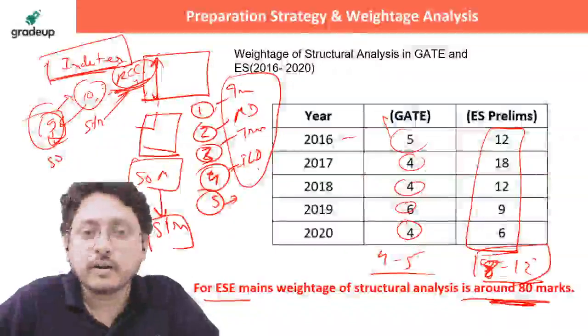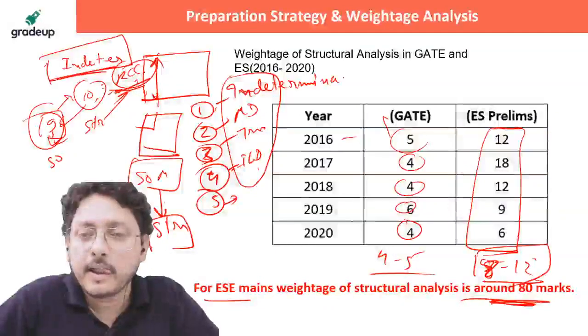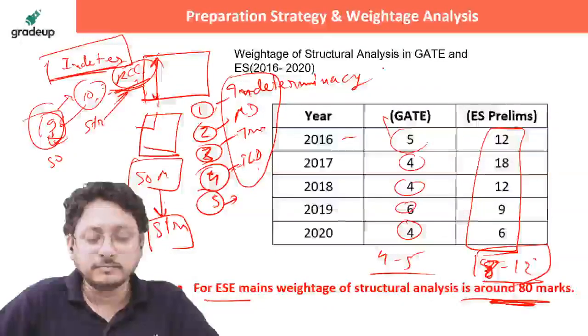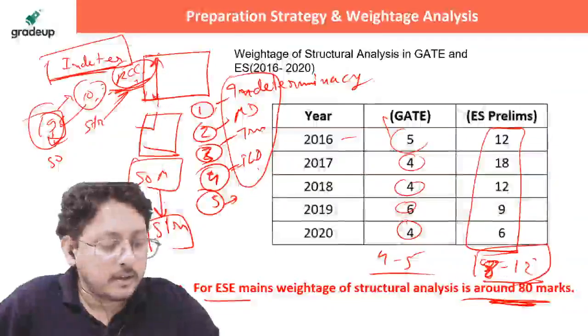Okay, Chetan, one is what? This is indeterminacy.